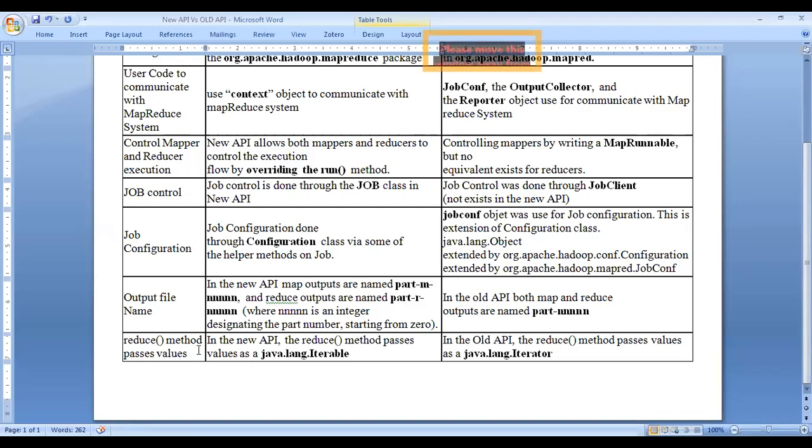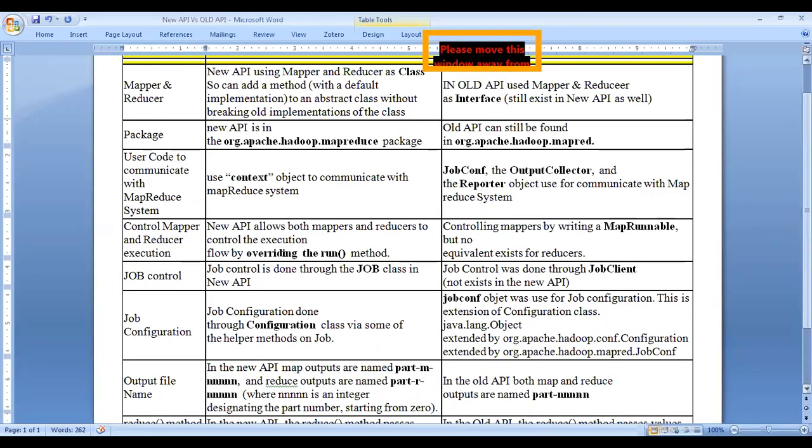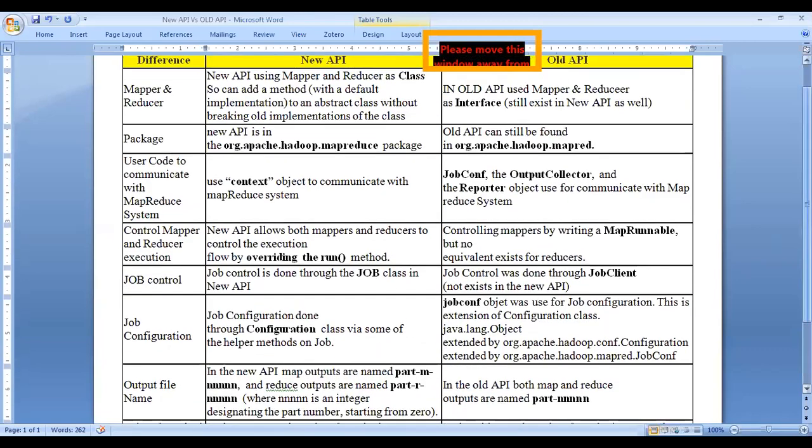The reducer method passes the values through an iterable in the new one; in the old one we have an iterator. So that is the simple difference between the old and new API. They may ask what the difference is, that's why they made it a table column and I explained. Okay, back to our PPT.